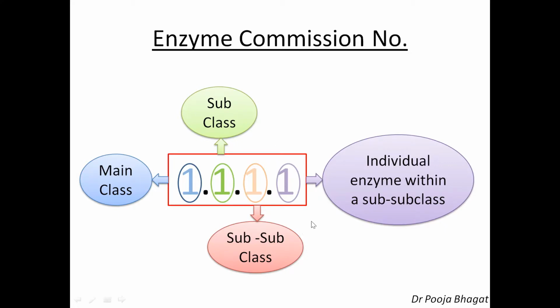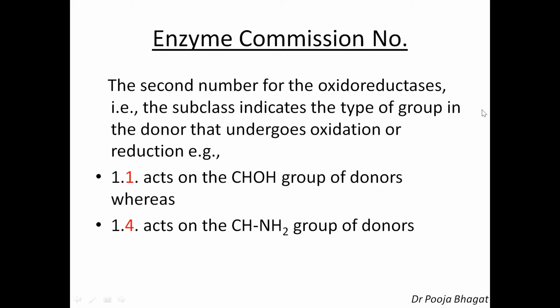So it is the enzyme commission number. Now, some examples of enzyme commission numbers. The first number is clear to everyone, I hope. The first number is the serial number of the main classes of enzymes which we have discussed. So if it is 1, that means I am talking about oxidoreductase. So the enzyme is an oxidoreductase.